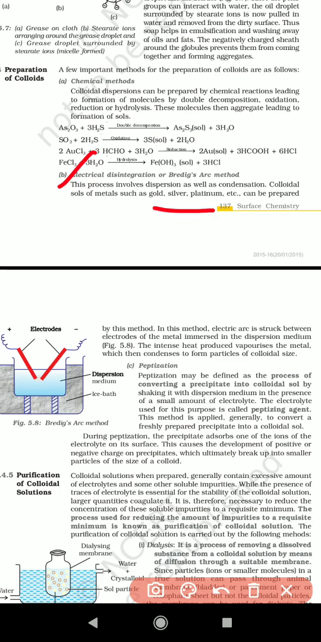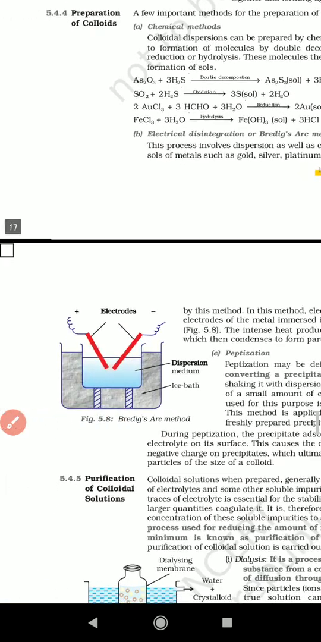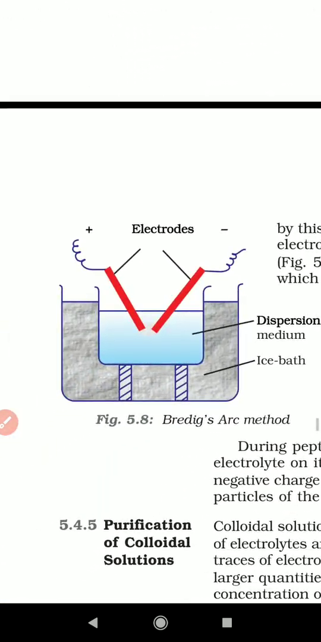If you take gold, silver or platinum, any one metal, we prepare it using this method. In this method, an electric arc is struck between the electrodes of the metal immersed in the dispersion medium. The intense heat produced vaporizes the metal, which then condenses to form particles of colloidal size. Just see the diagram once, how it is constructed.